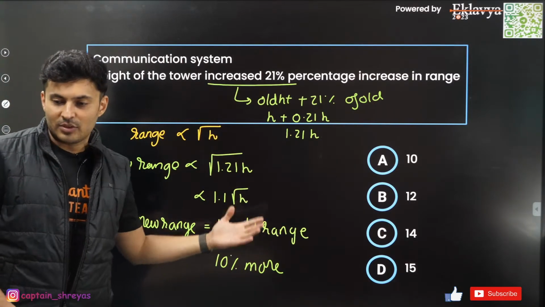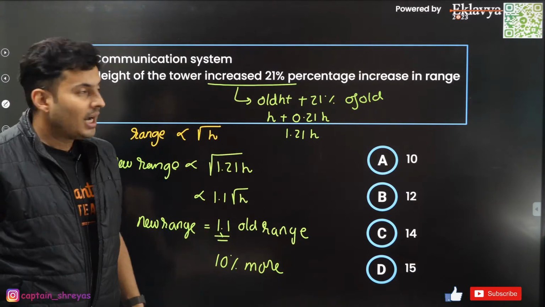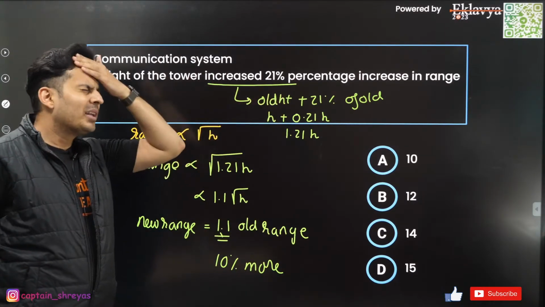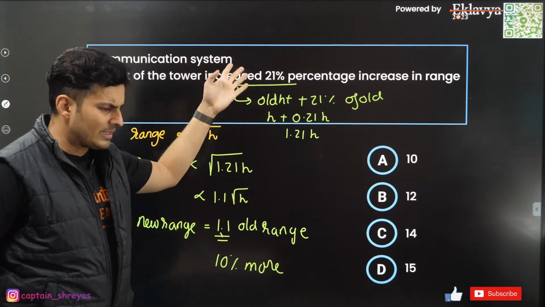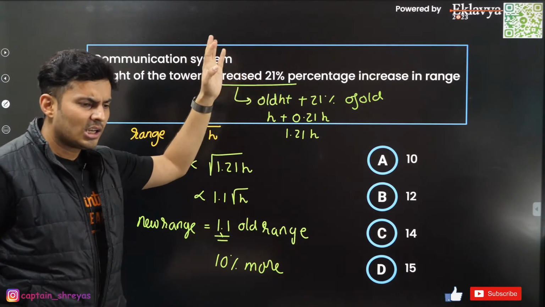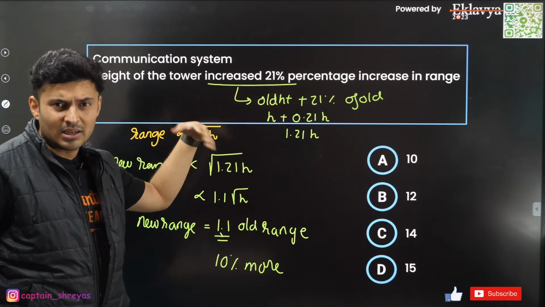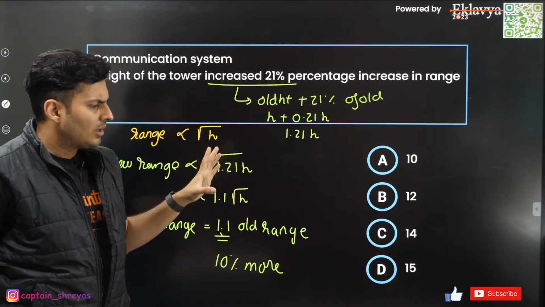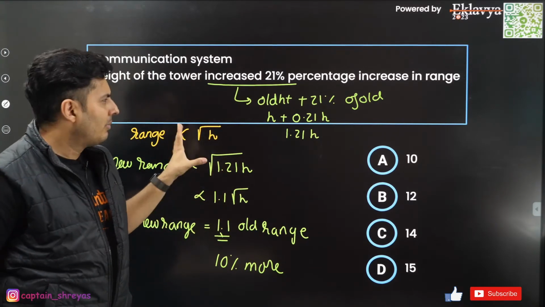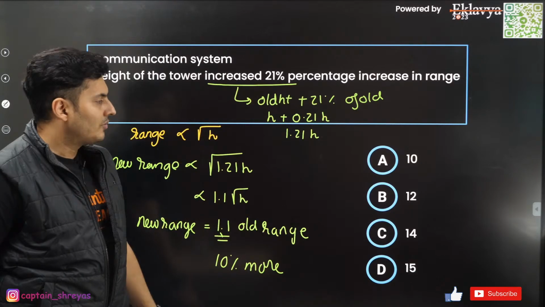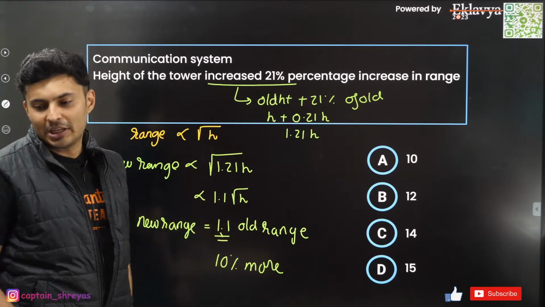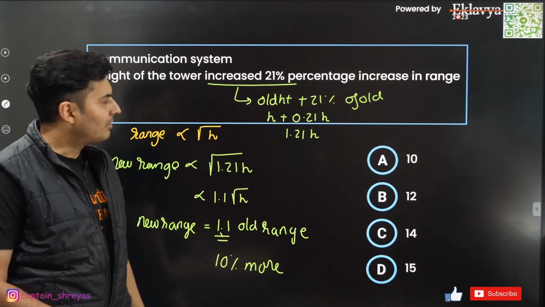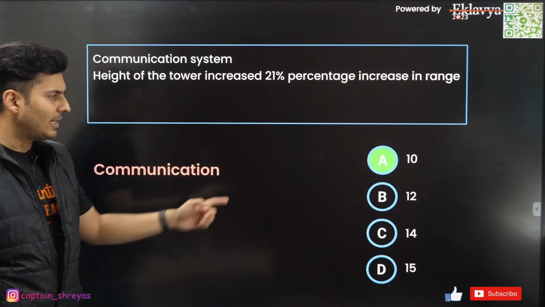Dharni, you remember this, which I solved in my previous video. I think there was another question, related to resistance. The length is increased by 10% or 21%. How much does the resistance change by? Something like that. I remember something in current electricity. A very similar question came. Now they have asked in communication system. Yep. Right. Moving on to the next one. Yeah, the answer is 10%.